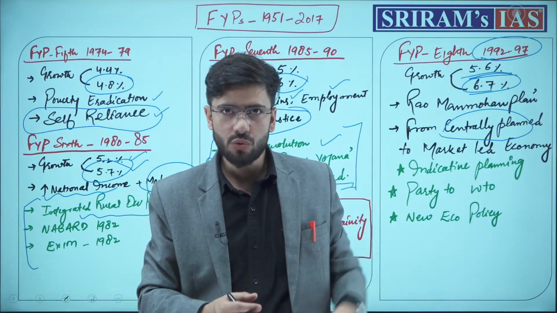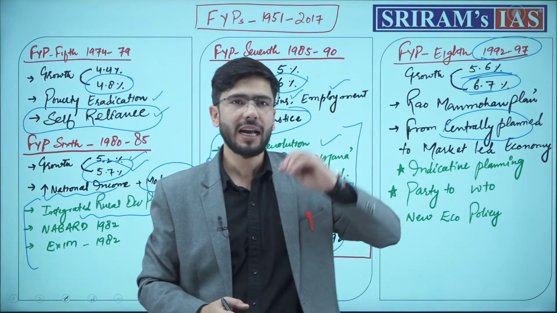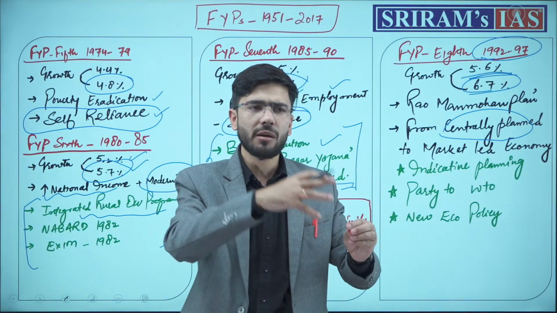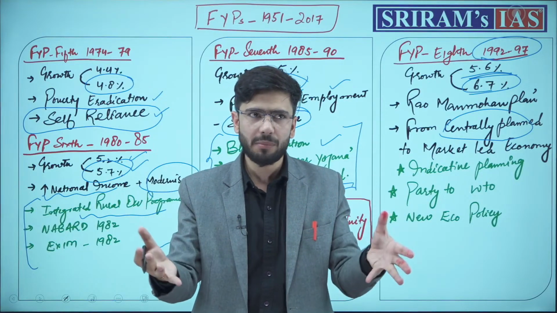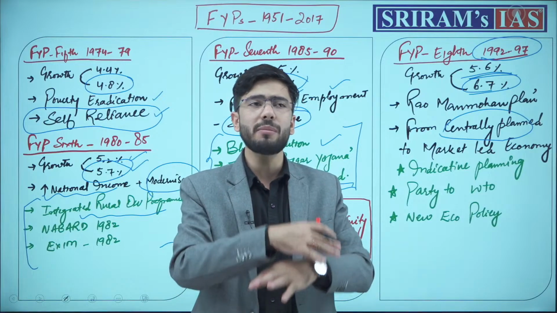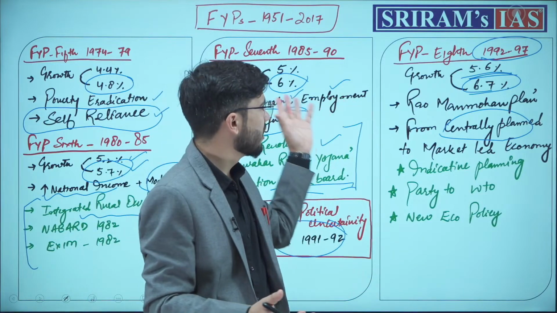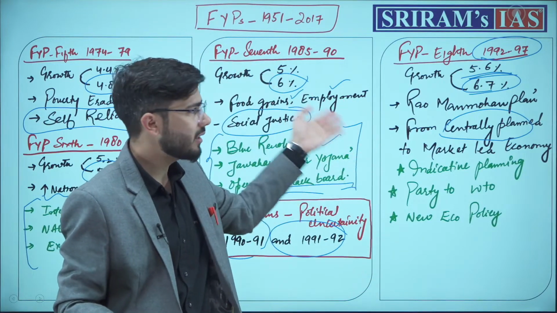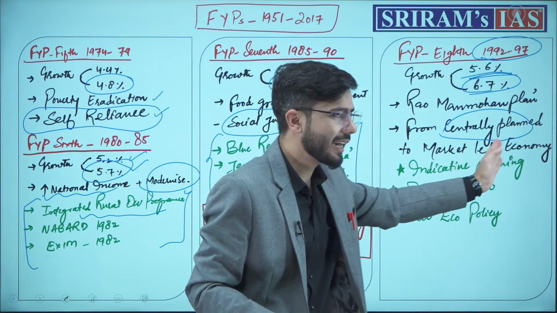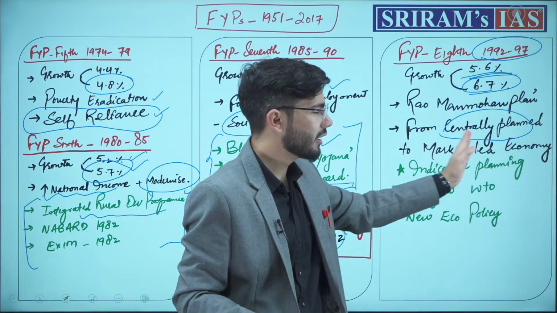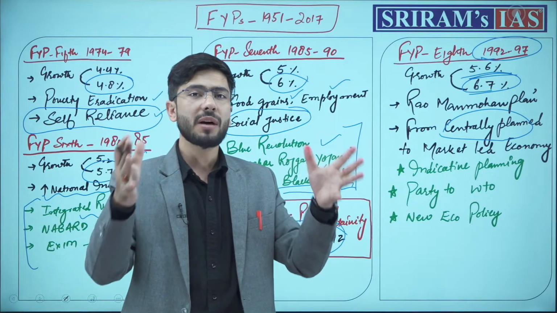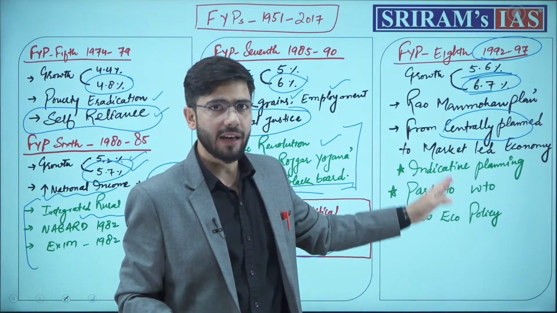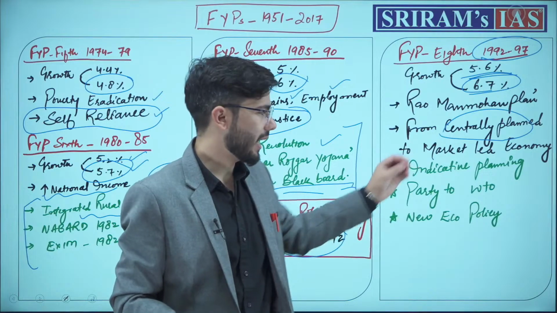A top-down approach was followed through the Planning Commission and the National Development Council. The Planning Commission had to frame the plans, and then the National Development Council would approve them. But post 7th 5-year plan, we shifted towards a market-led economy and market-led growth, or planning as per market demands. Here we shifted to indicative planning.